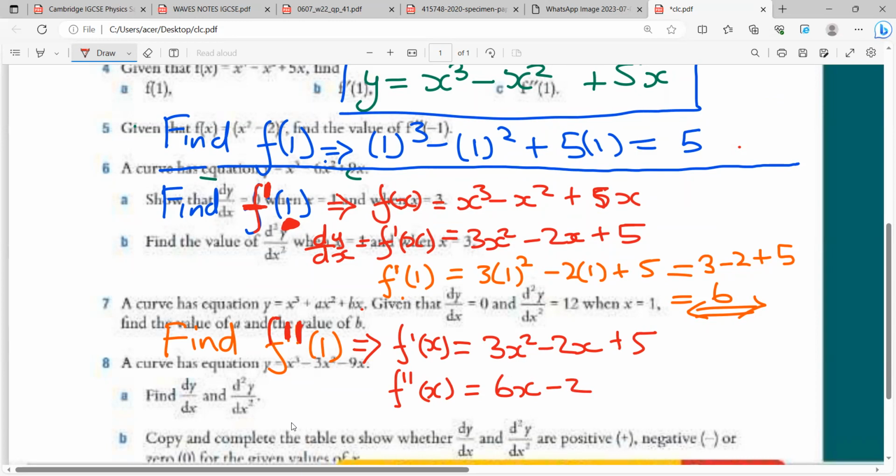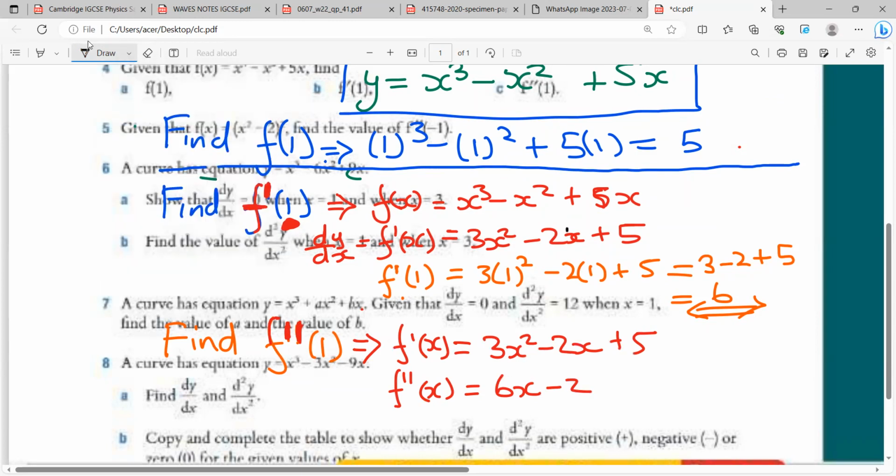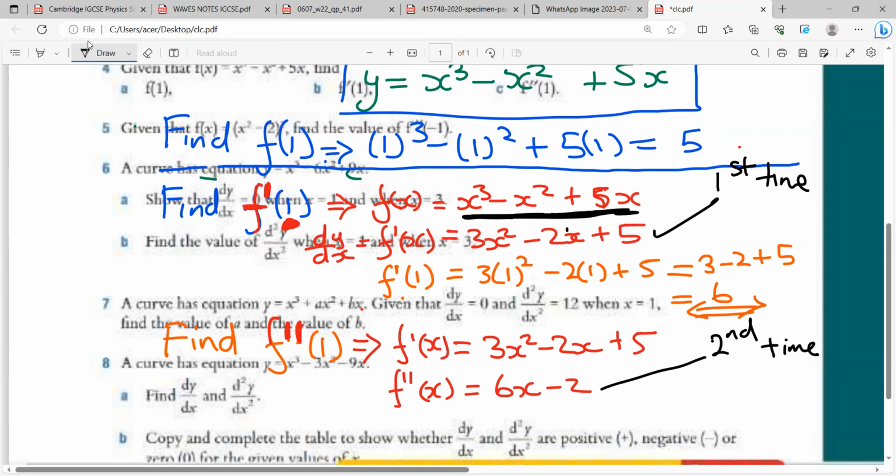So what we did is differentiate the original function twice. This is the original function. If you differentiate it the first time, you get f prime of x. That's the first time. And then if you differentiate it twice, you get this one, second time, all together. So whenever you have f prime prime, you must know that you must differentiate a function twice.